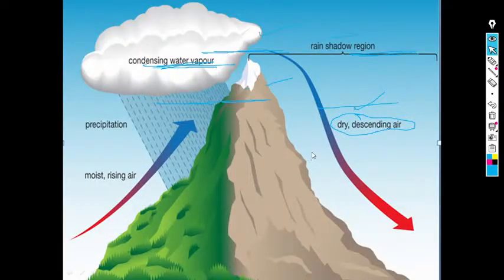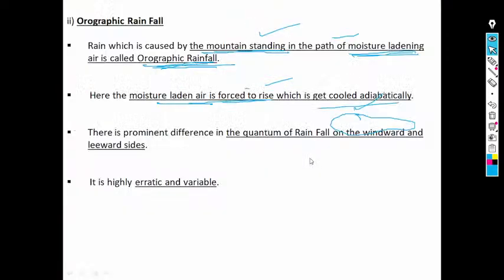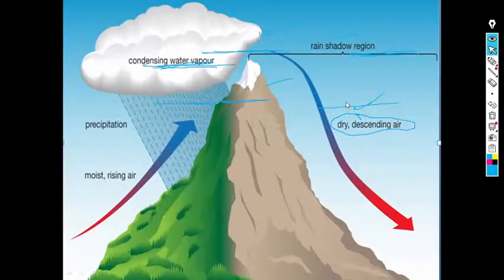So this is the orographic rainfall. Most of the rainfall in India is like this in nature. In India, the rainfall that occurs is basically orographic in nature.